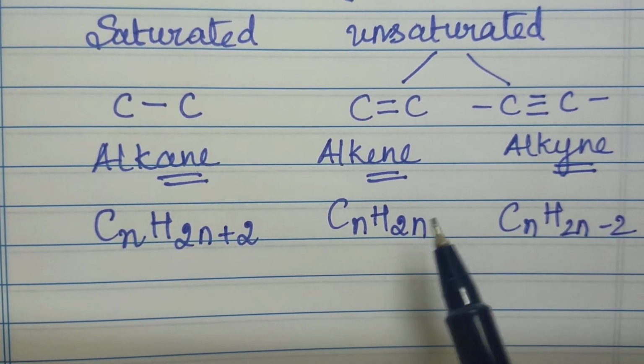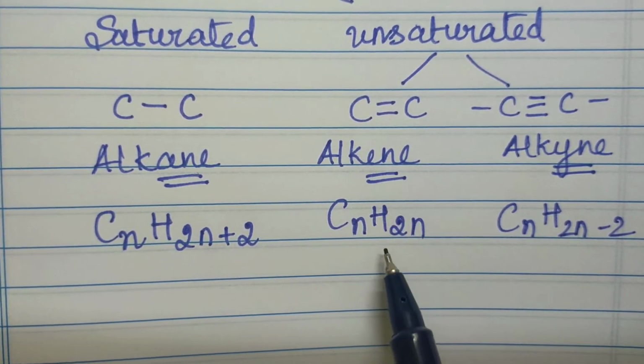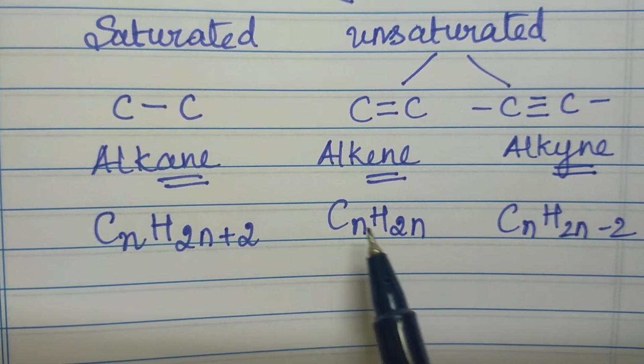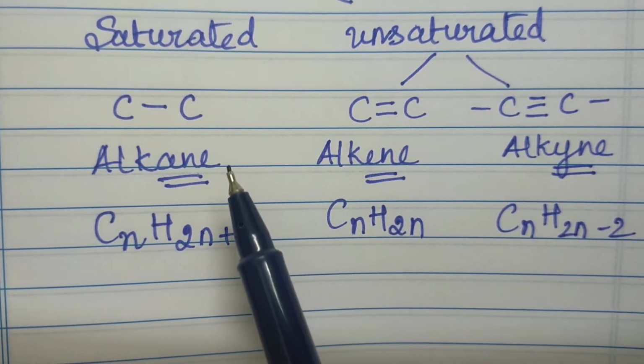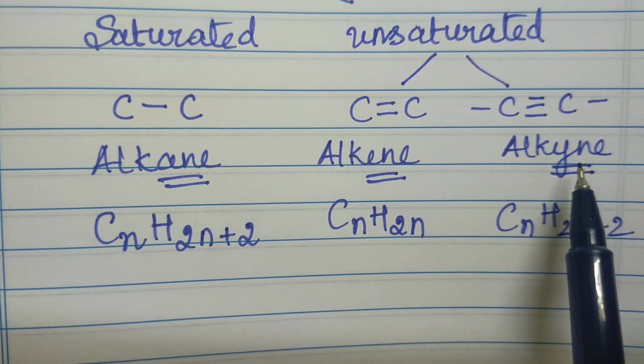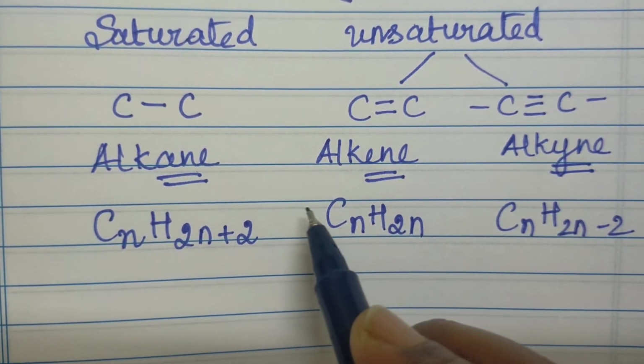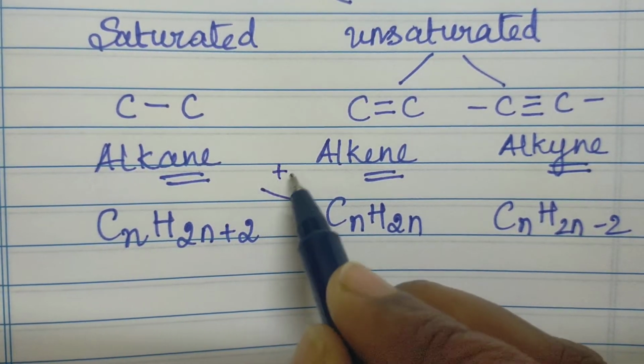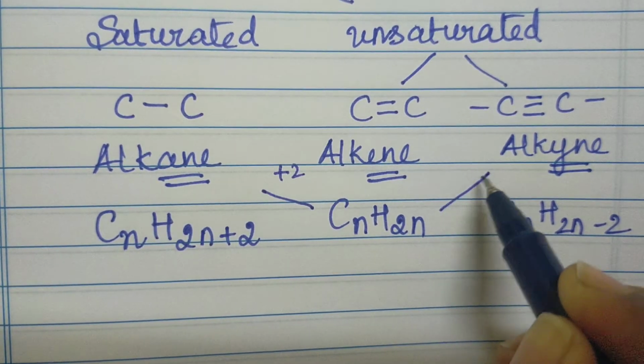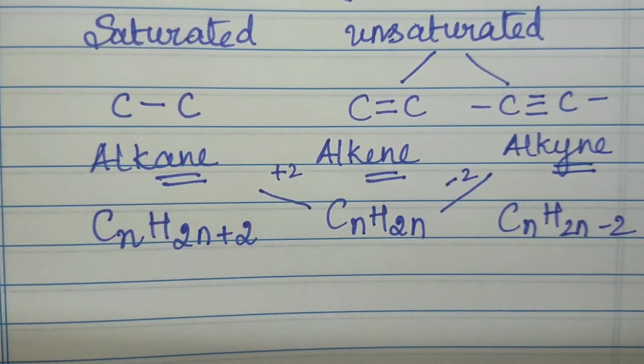You can easily remember: for alkene, the general formula is CnH2n. If it is plus 2, it's alkane. If it is minus 2, it's alkyne. So it's like CnH2n+2 this side and CnH2n-2 this side.